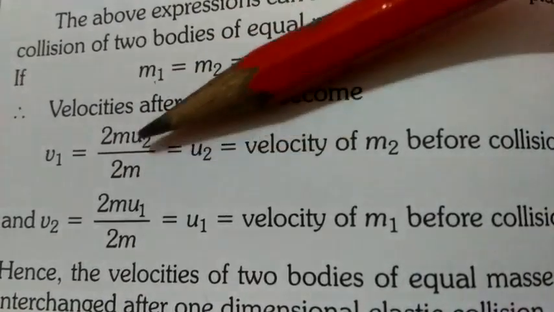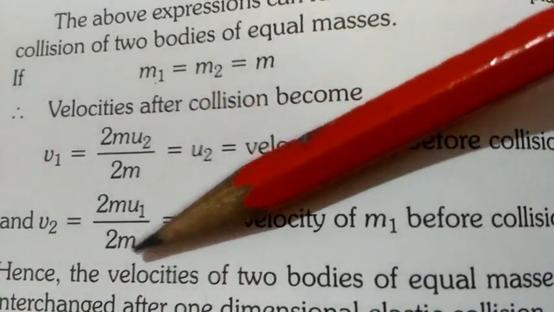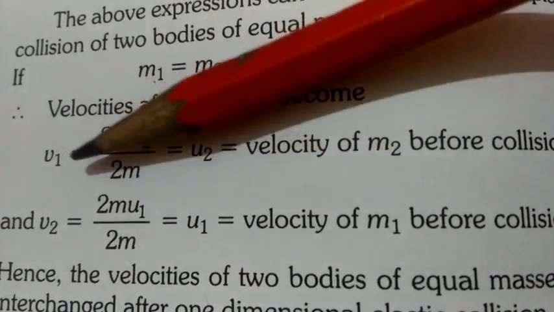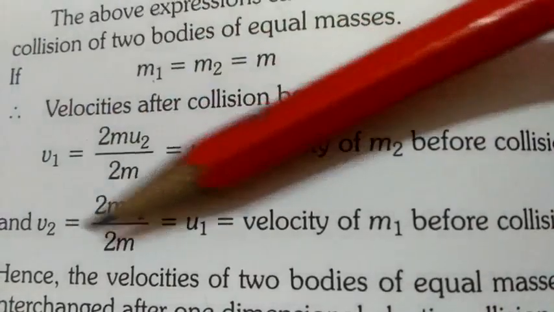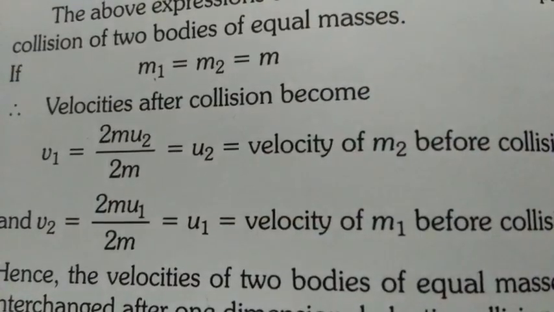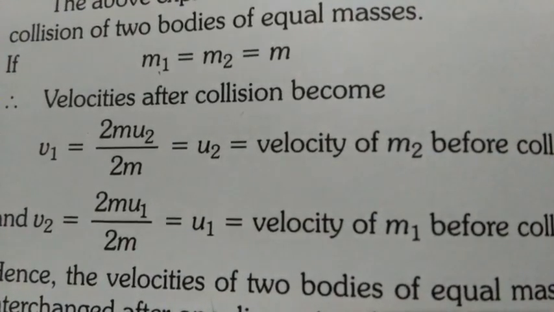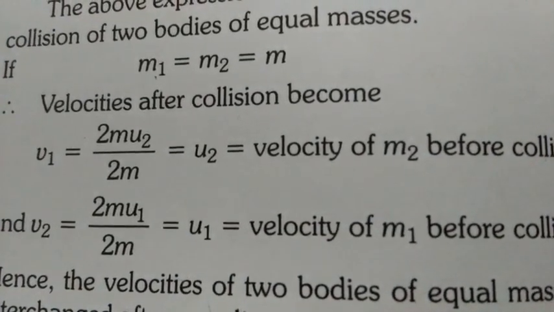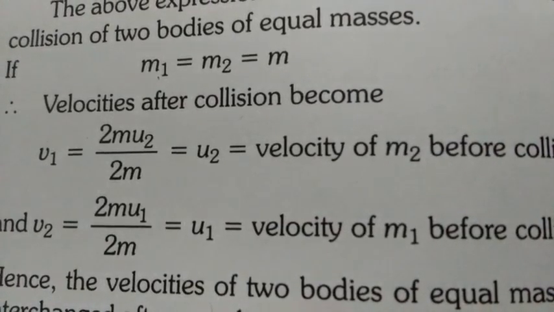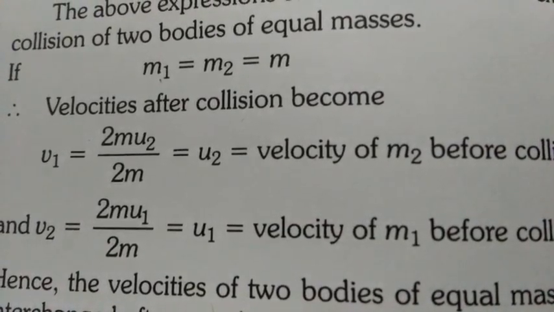This 2m gets cancelled, we have u2. 2m gets cancelled, we have u1. So v1 becomes u2 and v2 becomes u1. That means the velocities are exchanged. Before collision, two objects had different velocities. After collision, they both exchange their velocities.